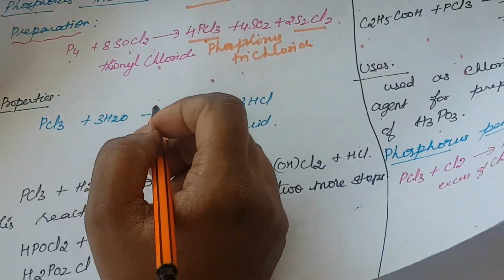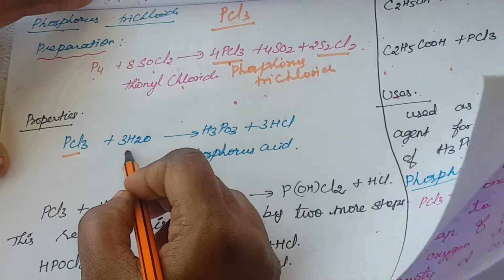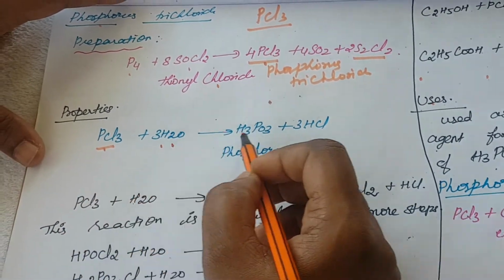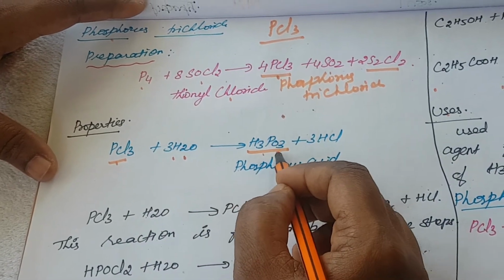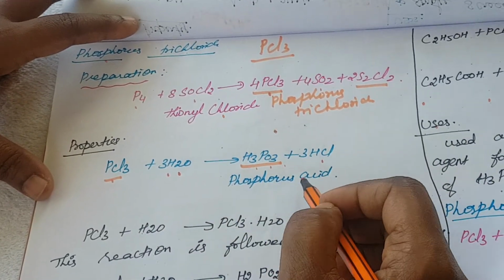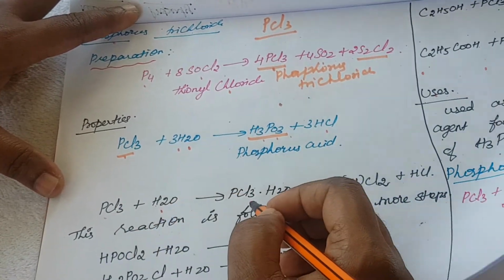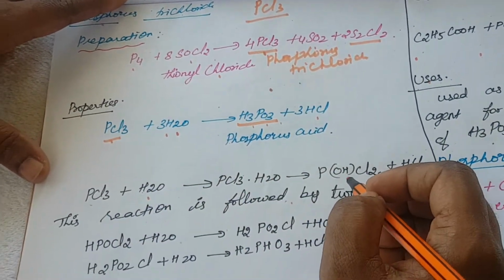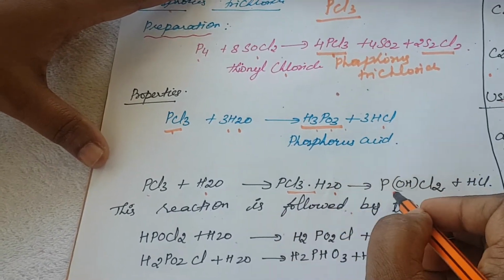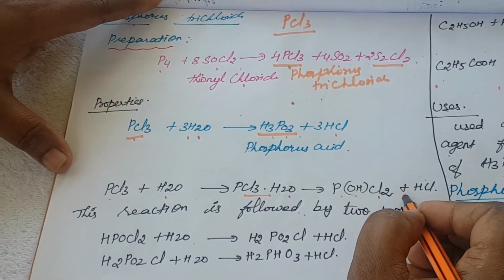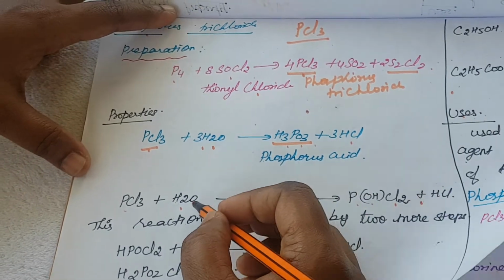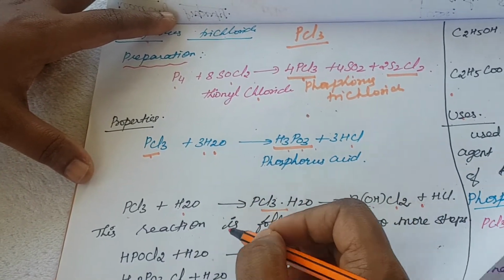Next one is properties. PCl3 reacts with water, hydrolysis, to form phosphorus acid, H3PO3, and HCl. Again, PCl3 reacts with a water molecule to form a coordination compound, PCl3.H2O, then POHCl2 plus HCl. This reaction does not take place in a single step, it takes place in two steps.